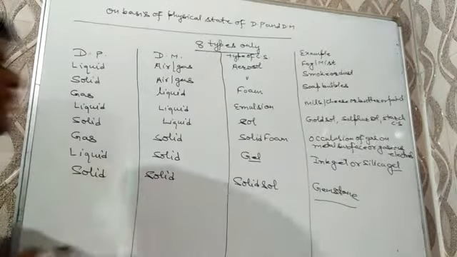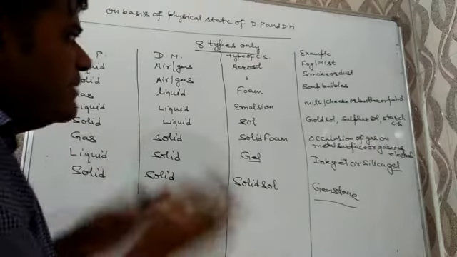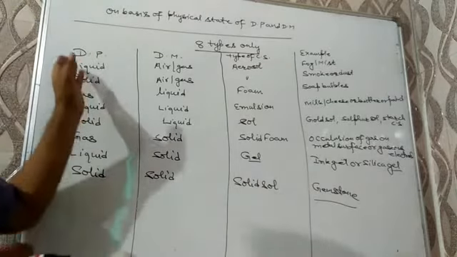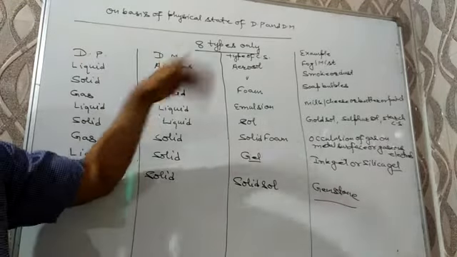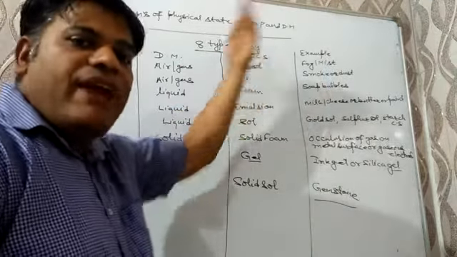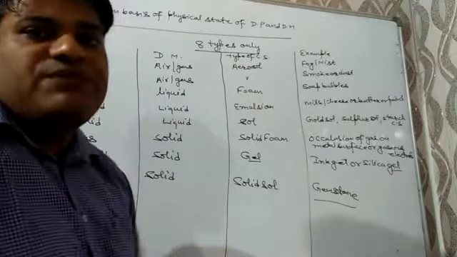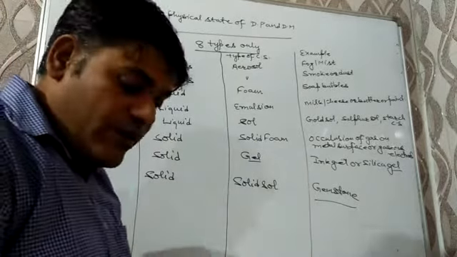These are the important questions for your board exam as well as competitive exam. Questions might be asked on both bases. If the dispersed phase and dispersion medium are given, then they can ask the type and example. And if the example is given, then they can ask the type as well as the dispersed phase and dispersion medium. I hope you have understood.